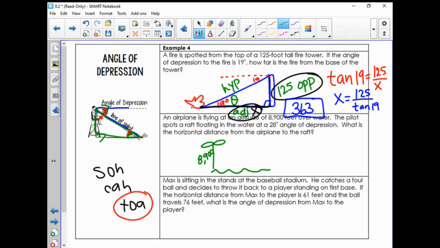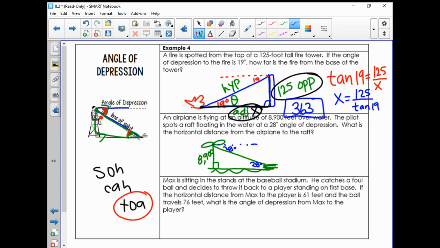Here's our water. It spots a raft. Here's our raft. How do we draw a raft? Okay, so it spots a raft right here in the water. The pilot's at a 28 degree angle of depression. So make sure you remember that 28 degrees is really the same as the angle of elevation, if somebody on the raft were spotting the airplane right there. What is the horizontal distance from the airplane to the raft?